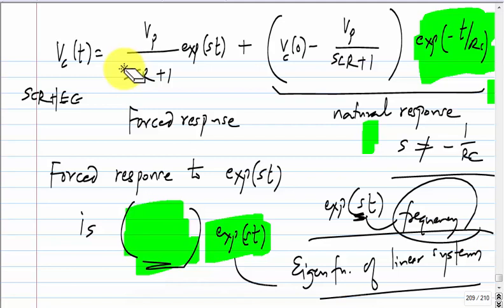Any questions here? But this business of linear systems response to an exponential being the same exponential with a modified scale factor, that is something that you should not forget. That is the basis of everything that we do with linear systems.